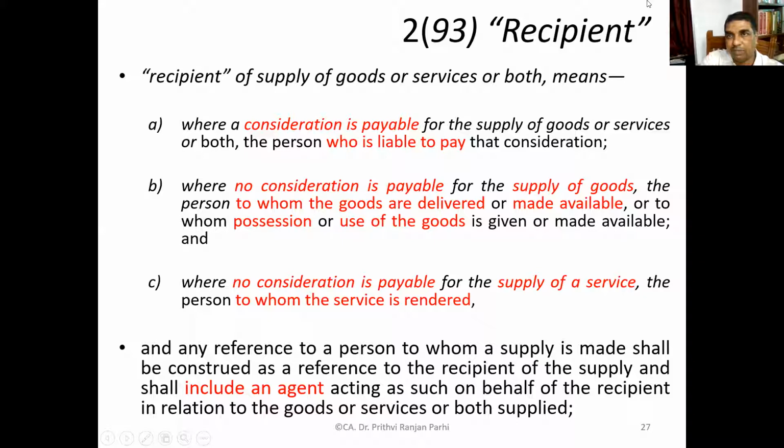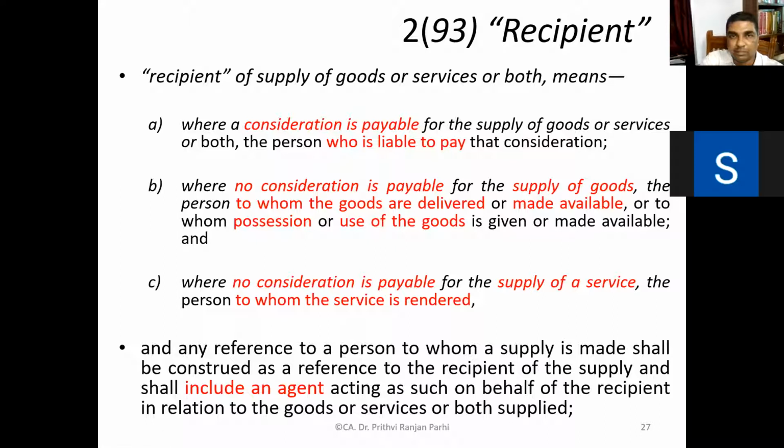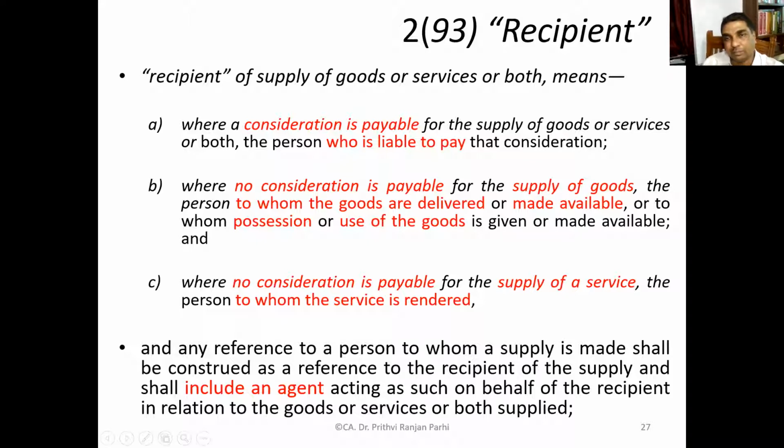Some of you please read it out. Where a consideration is payable for the supply of goods or services or both, the person who is liable to pay that consideration. Now, wait a minute.